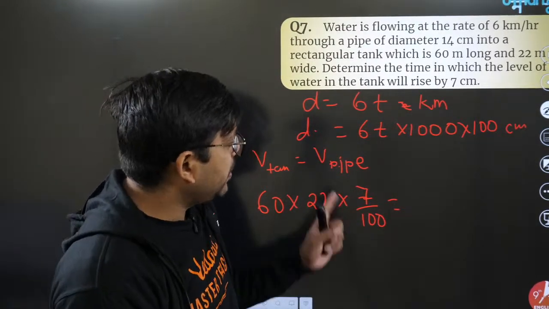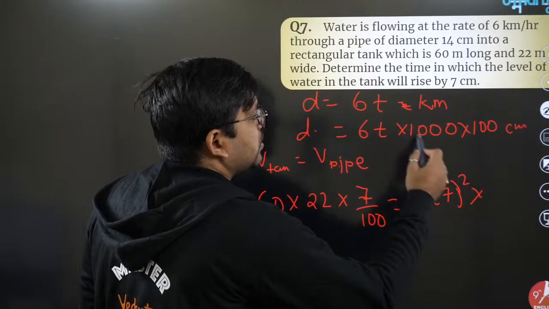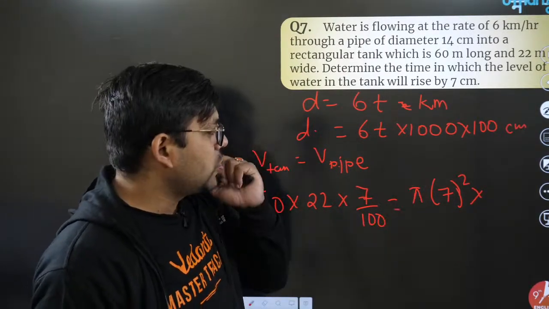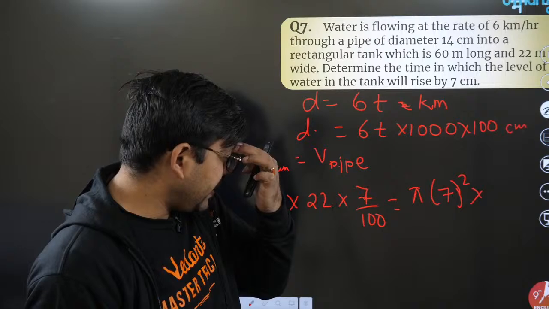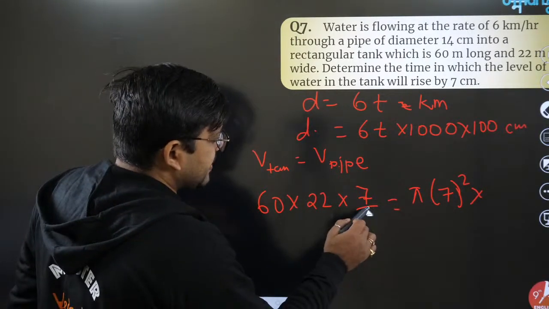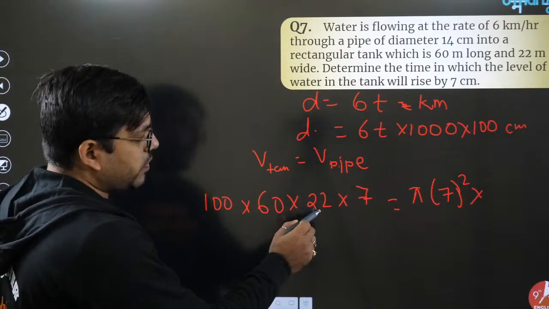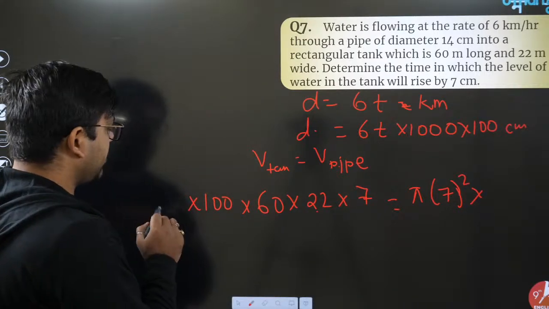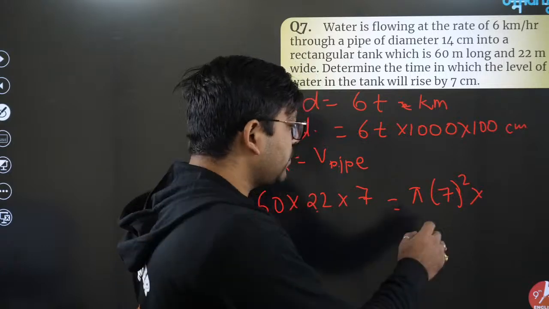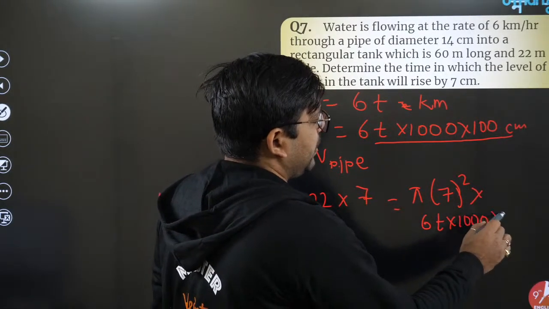Now volume of pipe, we'll write pi into 7 square into h. Here this is in centimeter, guys, so we'll have to convert it again. It's better if we convert all of them into centimeter. So let this be 7. And 60 is in meter, so I'm multiplying 100 for this, and 22 is also in meter, so I'm multiplying 100 for this as well. This equals pi into 7 square into height of the pipe. The height of the pipe is this one, that is 60 into 1000 into 100.